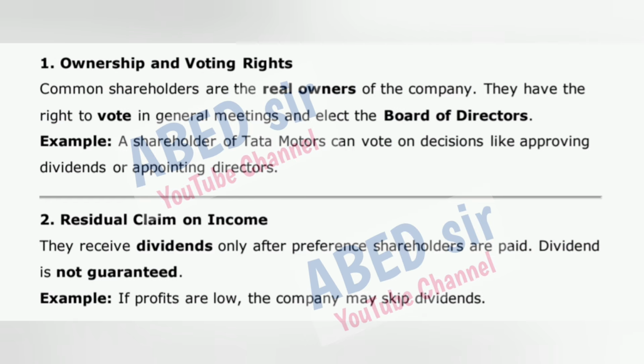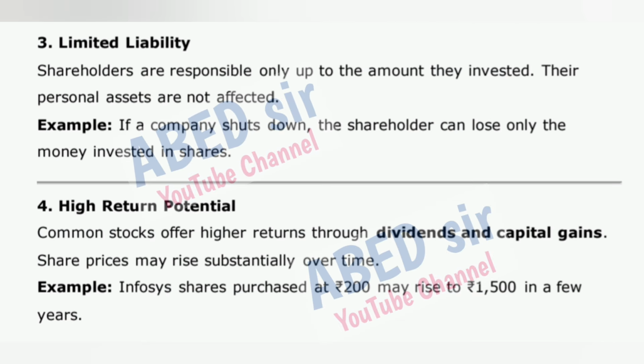2. Residual claim on income. They receive dividends only after preference shareholders are paid. Dividend is not guaranteed. Example, if profits are low, the company may skip dividends. 3. Limited liability. Shareholders are responsible only up to the amount they invested. Their personal assets are not affected. Example, if a company shuts down, the shareholder can lose only the money invested in shares.